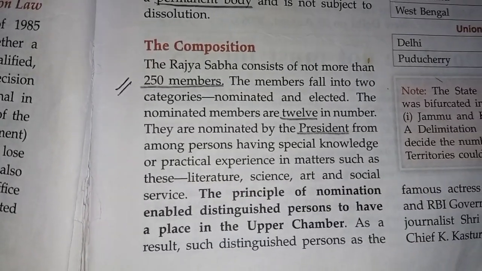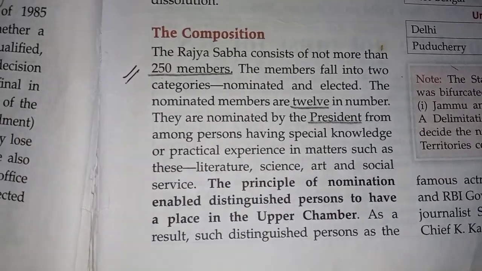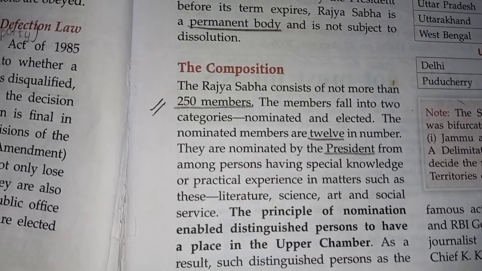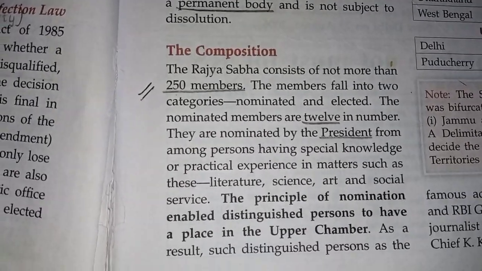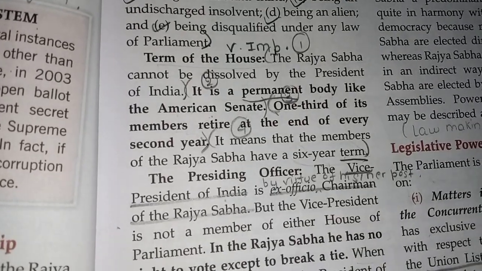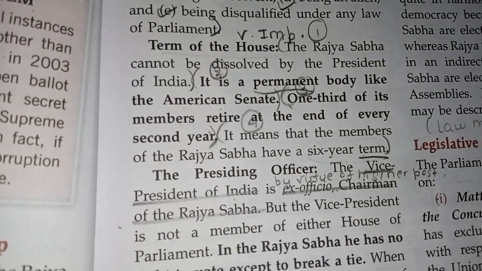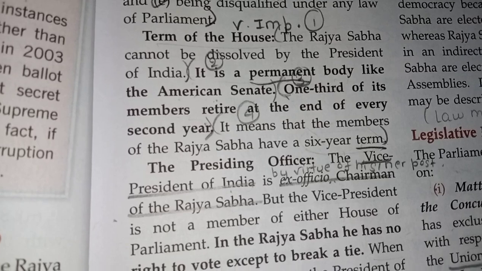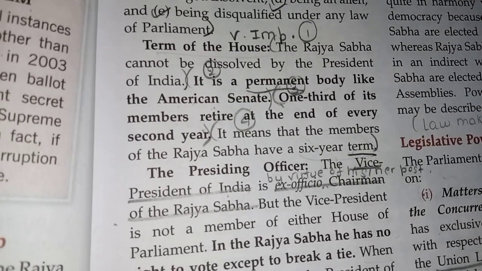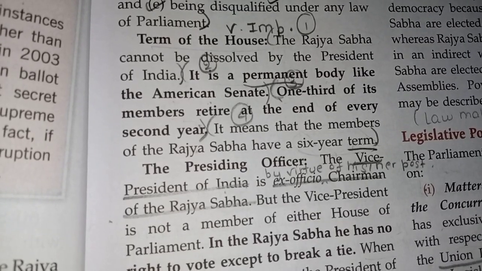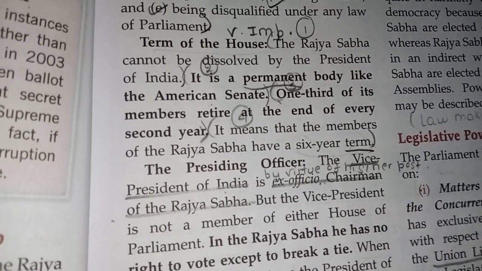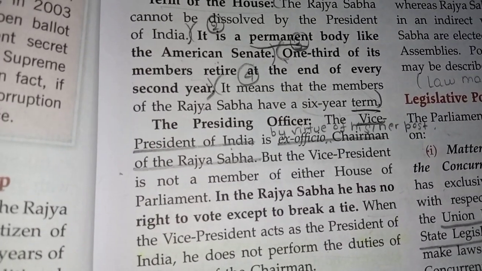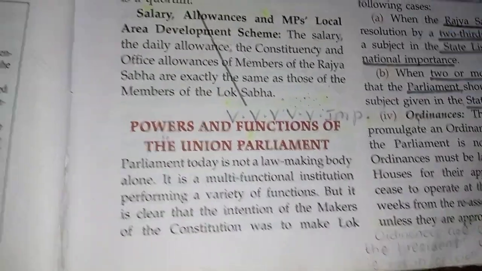Here the nominated members are 12 in number, and they are nominated by the president. They should have special knowledge, it may be from literature, science, art. See, this question is asked most of the times: why is Rajya Sabha a permanent body? Since 1/3 of its members retire at the end of every second year. The members of Rajya Sabha have a 6-year term, but 1/3 of them retire after the end of every second year. And who is the ex officio chairman of the Rajya Sabha? The vice president.